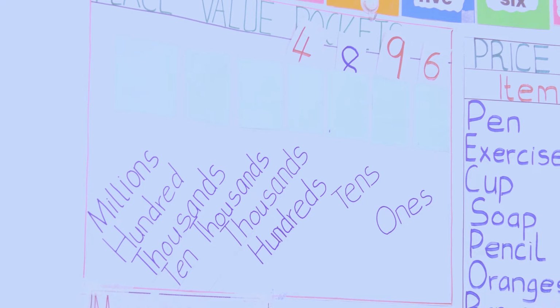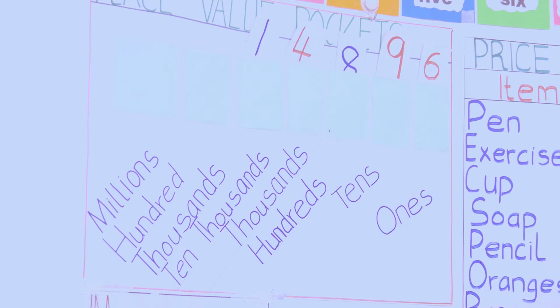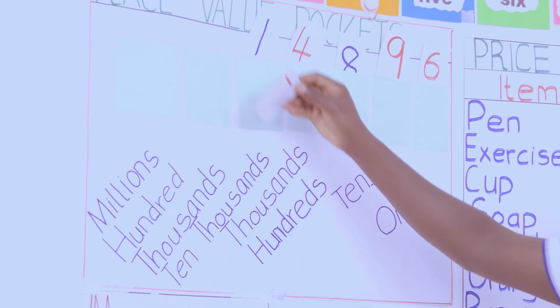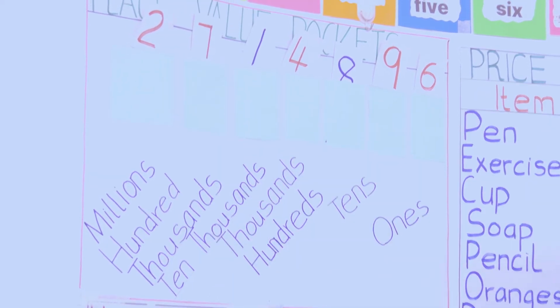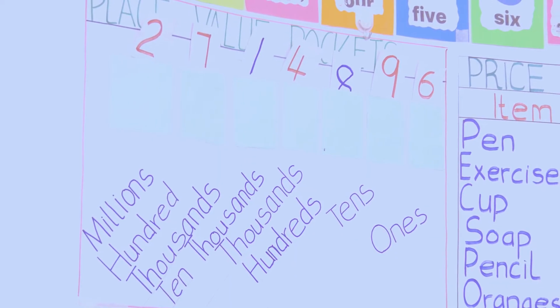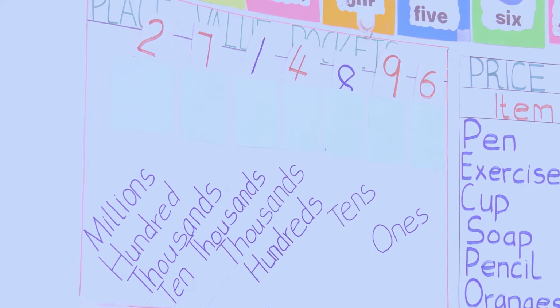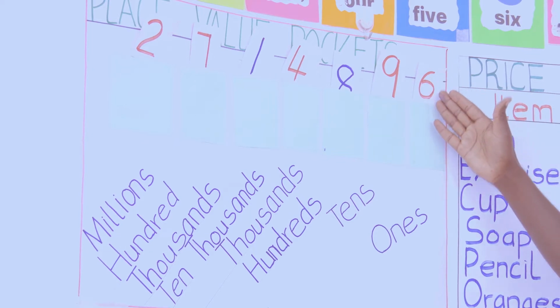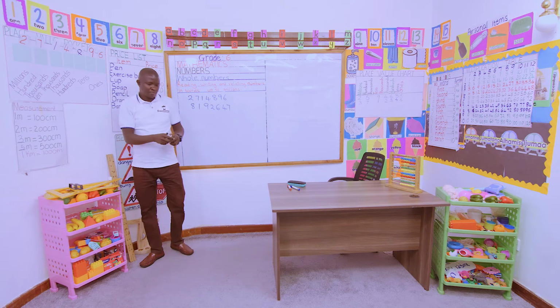And in the place value of hundreds of thousands, we have 7, and finally millions, we have 2. So in our place value pocket, this is how they will look. Now for us to read them, let us transfer them just the way they look. Remember, we started putting them in our pockets from ones, but now we will start writing from millions.